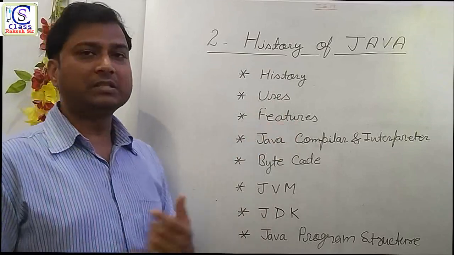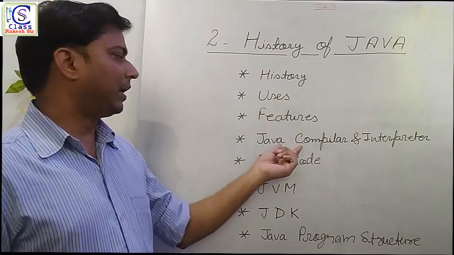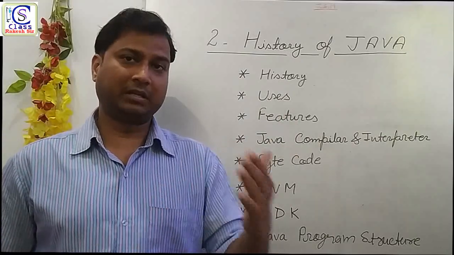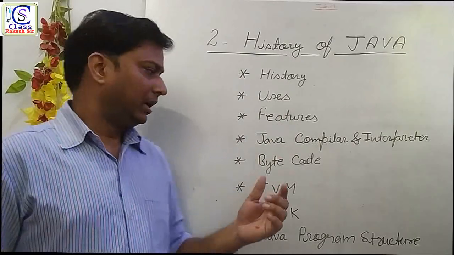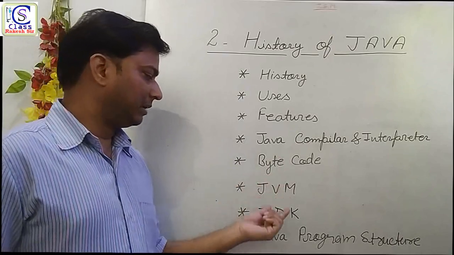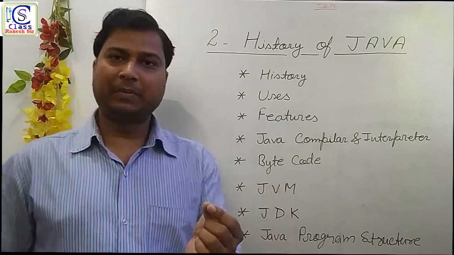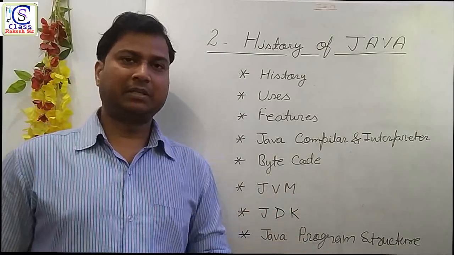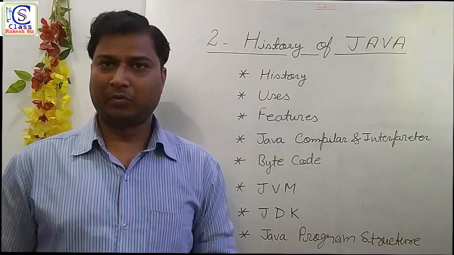Third point, features of Java. Fourth, Java compiler and interpreter, which means the working of compiler and interpreter. The next point is bytecode, JVM, JDK, and a simple program, that is, how we write a very simple program in Java.